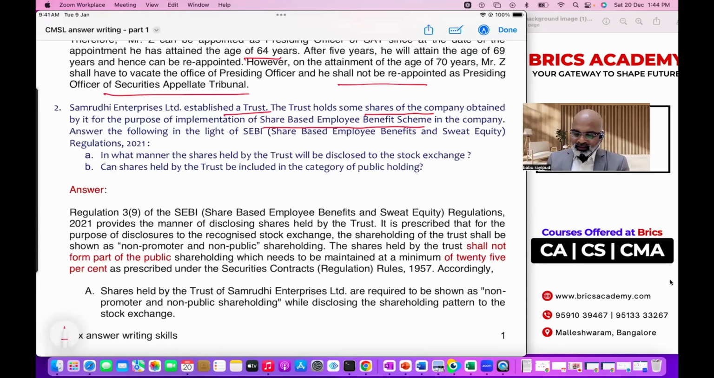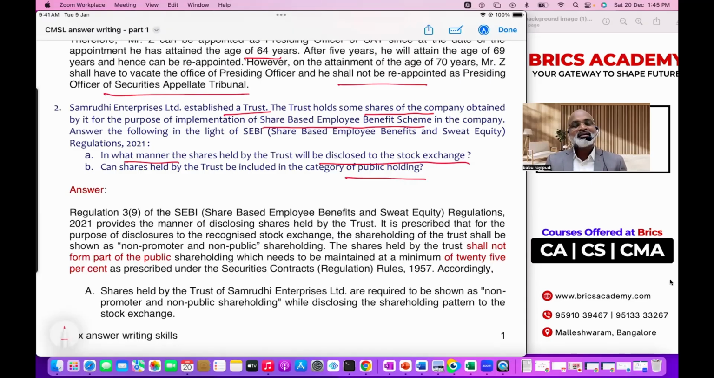So what is the question he's asking? The trust holds some shares obtained for the purpose of implementation of the scheme. Answer the following in the light of SEBI SBEB regulations. In what manner will the shares held by the trust be disclosed to the stock exchange? Now, these shares are meant for employees, but they are not held by employees. Currently, they are held by the trust, which is created for the sake of employees. Second question: can shares held by the trust be included in the category of public holding? Generally, there is a rule that public holding must be at least 25%.